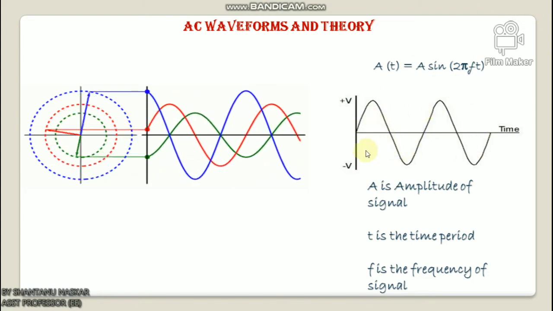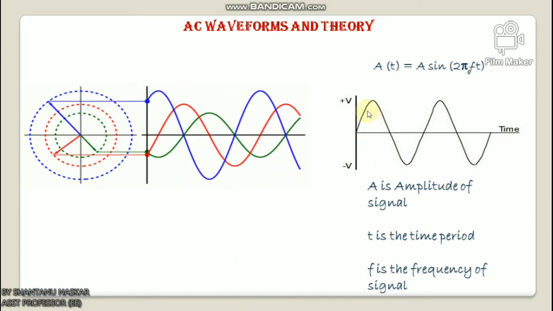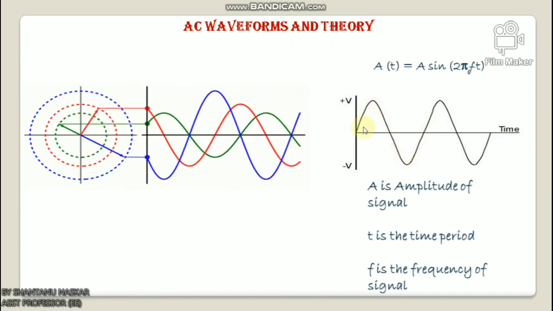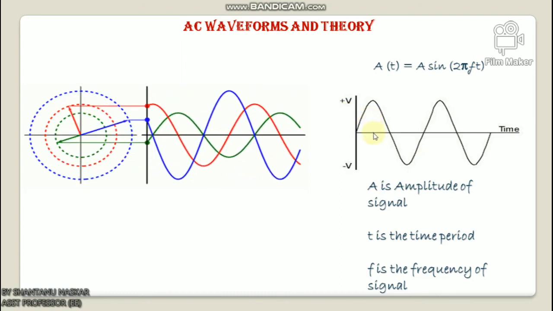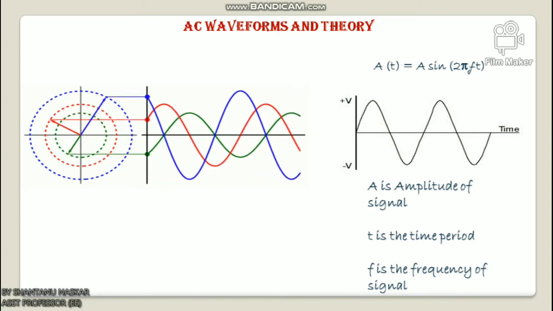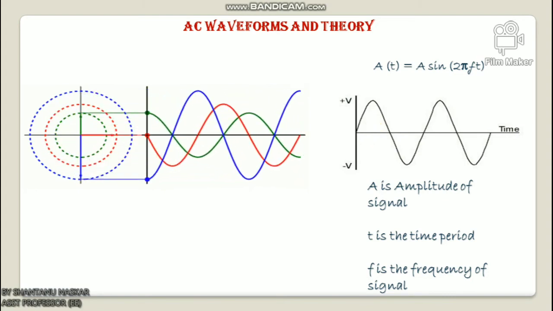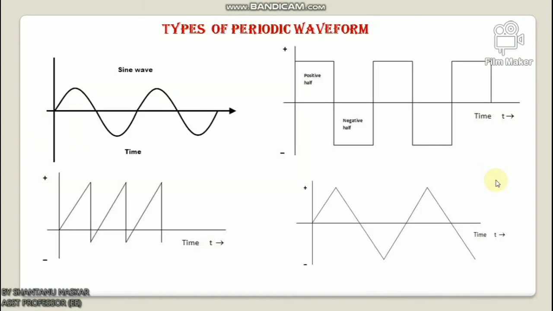In general the AC waveform will be shown like this. The AC waveform has the same amplitude in both the positive half and negative half cycle. Look here. The amplitude of the waveform will be measured with respect to time. That is why the AC waveform is time dependent. What amplitude is, I will discuss later.